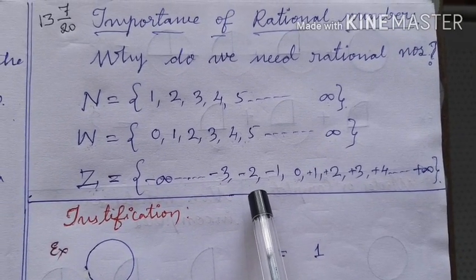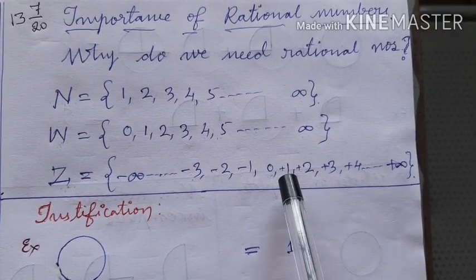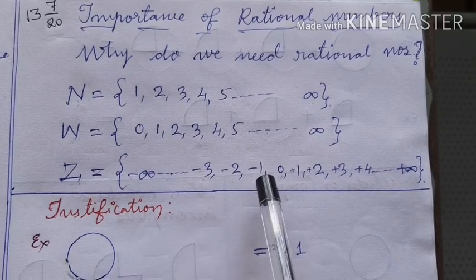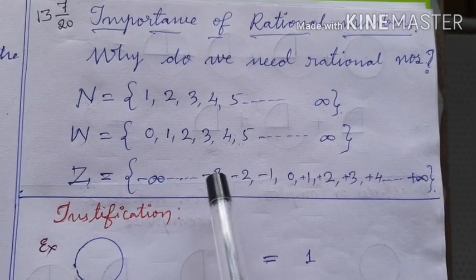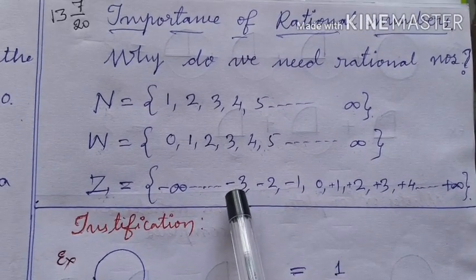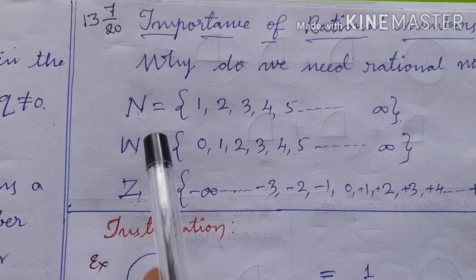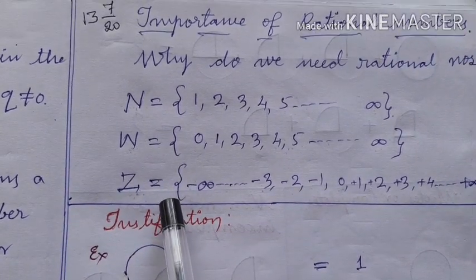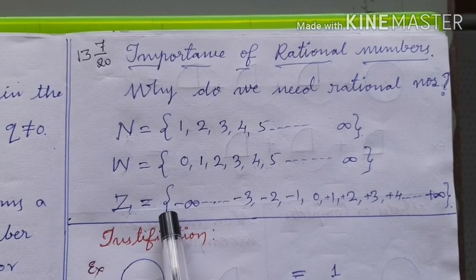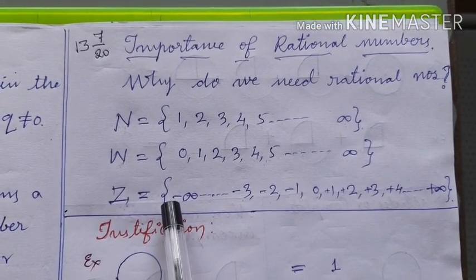On the right side of 0 we have the integers whose value is greater than 0. And on the left side of 0, we have the integers which are called negative integers, and their value is less than 0. But apart from natural numbers, whole numbers and integers, why do we need one more group of numbers called rational numbers? Let us see with the justification.